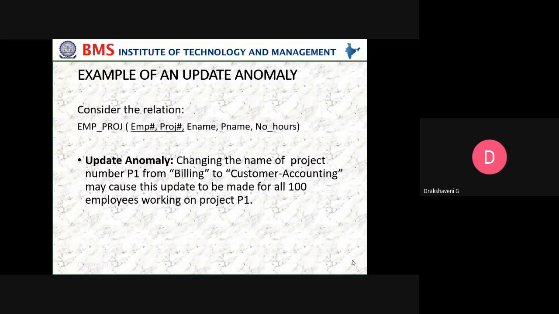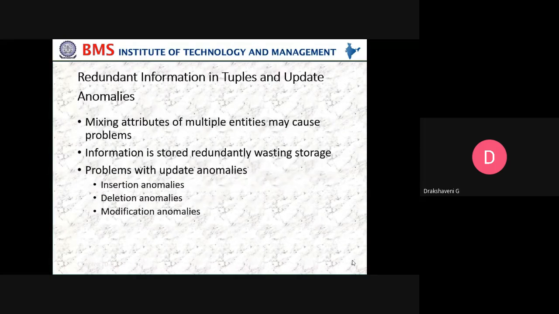In the same way, we saw in earlier classes the insertion anomaly, deletion anomaly, and modification anomaly. The same way here in the transaction, atomicity means either you complete the execution or you don't execute at all.